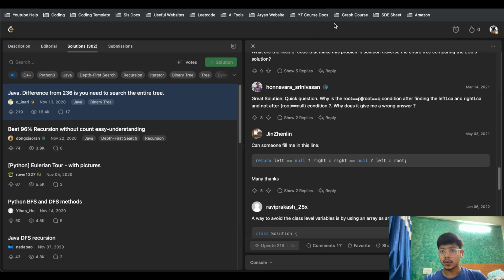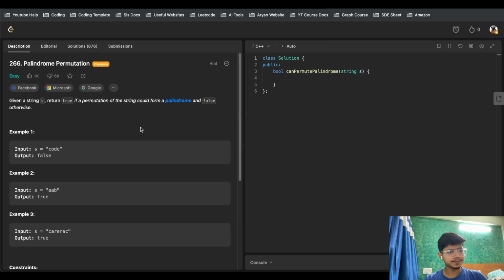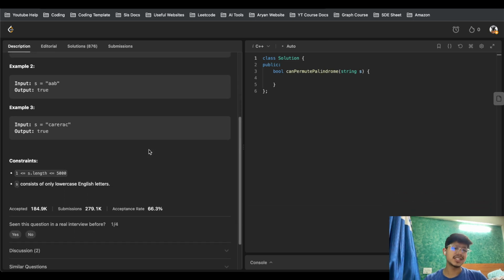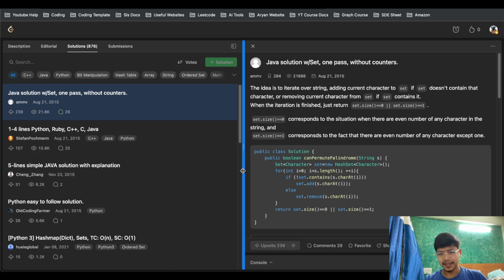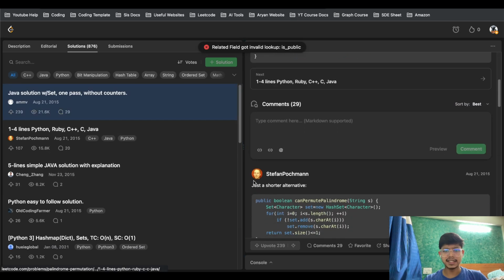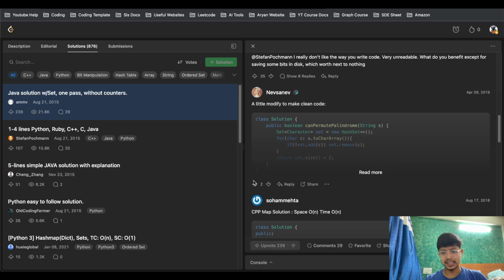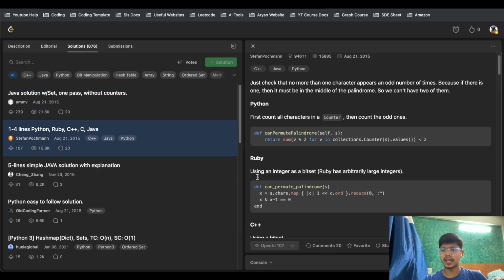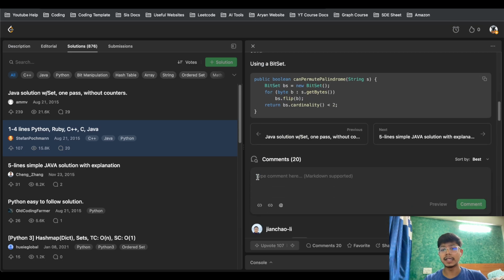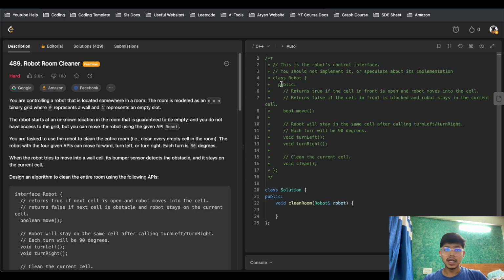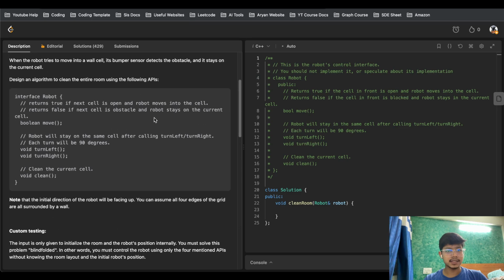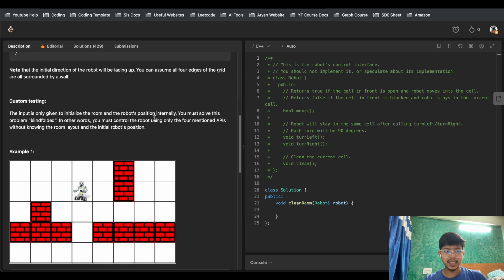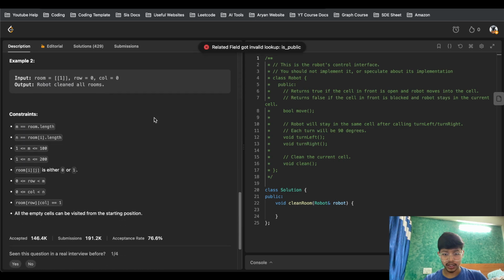Cool. Quickly going on to the next one. And the permutation, it's an easy one. Pretty easy one, to be pretty frank. The idea is pretty simple, and we have also seen this in the previous such videos, but still having a quick reference look for others' code and further explanation. Second last, again asked by various big companies. Pretty good question for your reference.